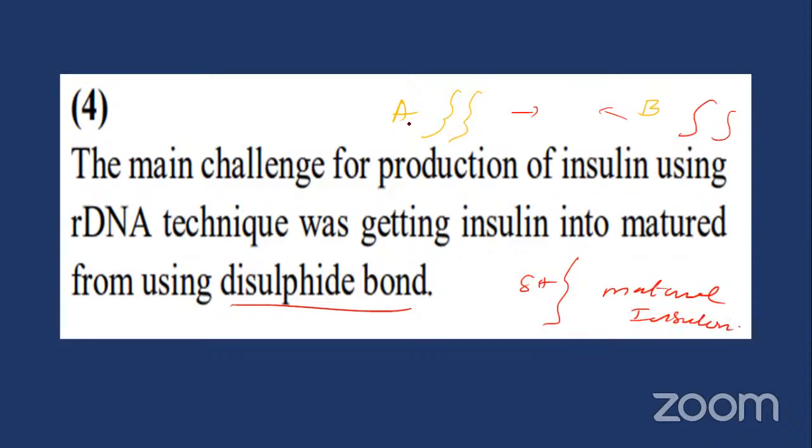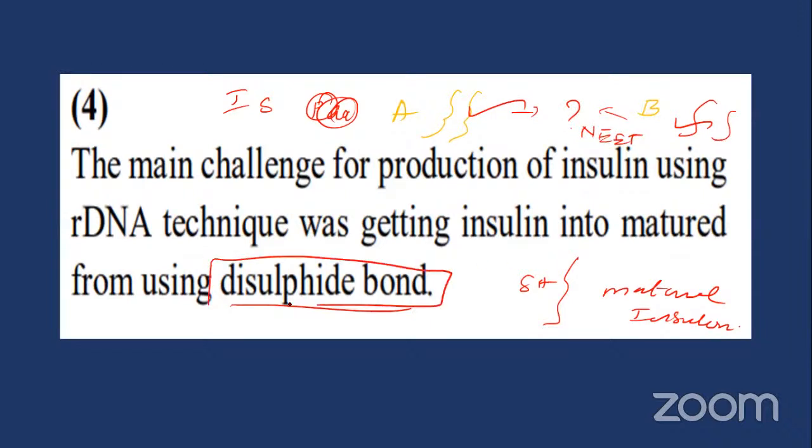Okay. So one more thing, how many peptide bonds and how many amino acids are there in insulin? That is also very, very important, my dear. A chain how much, B chain how much? You must note it down. This is a NEET question. The bond is disulfide bond. And it is also prepared commercially in the form of humulin. Okay. Humulin, that is very good.